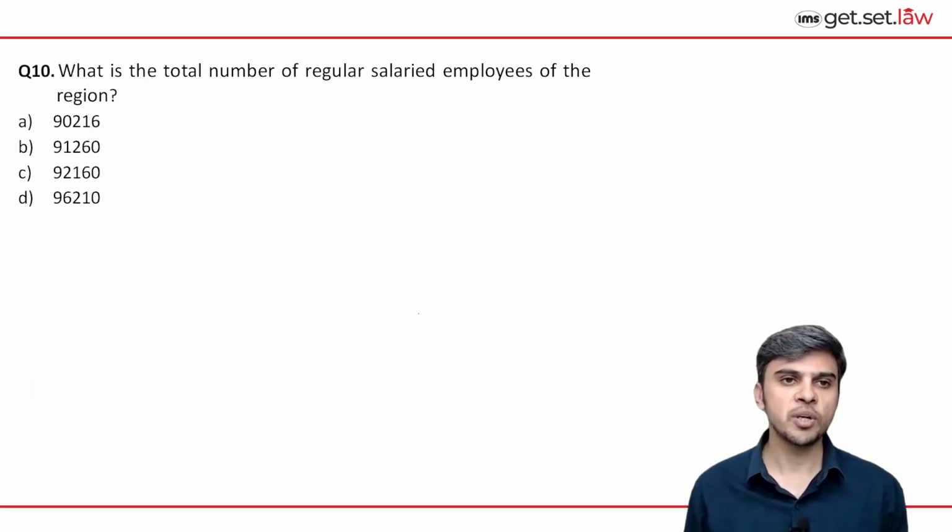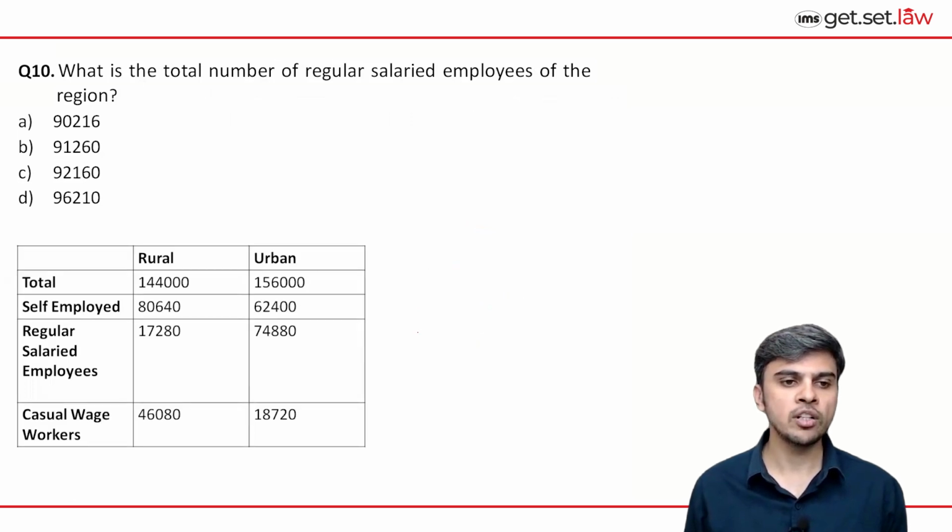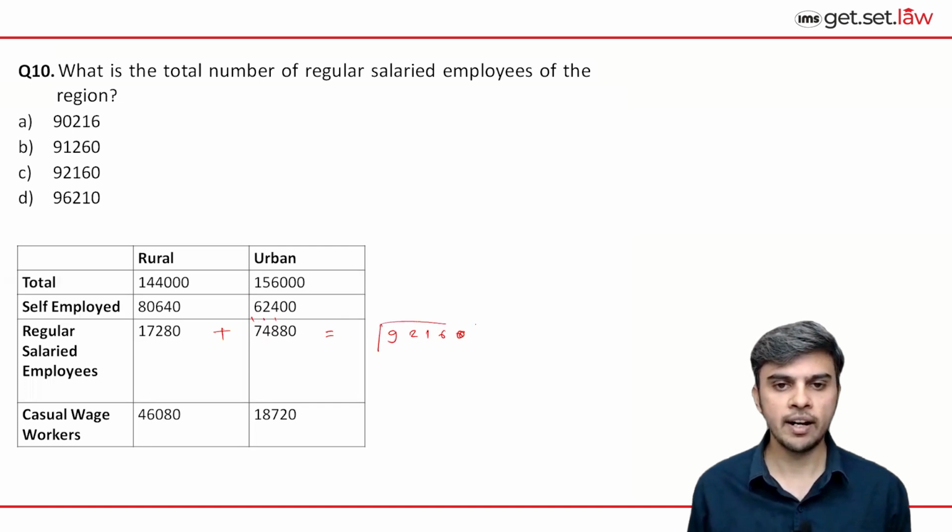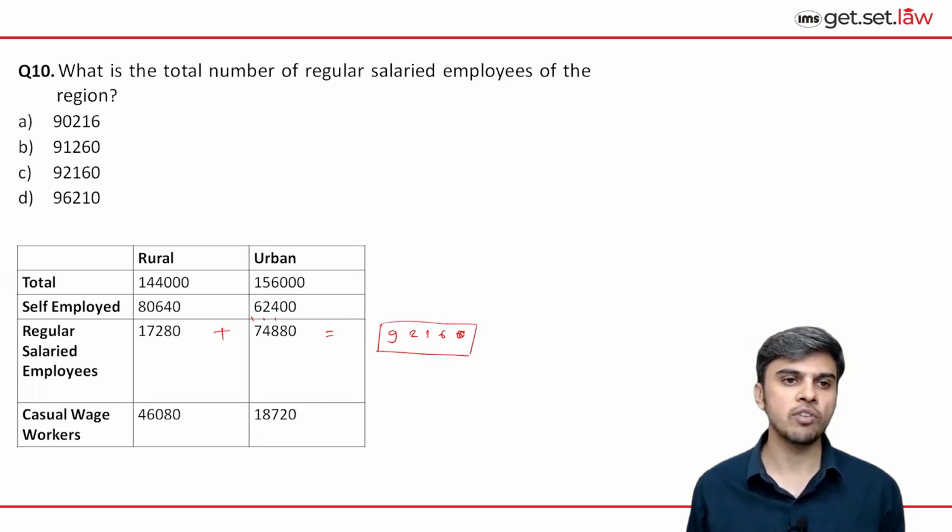Let's look at this question. What is the total number of regular salaried employees of the region? So total number of regular salaried employees of the region is 17,280 in rural plus 74,880 in urban. If we calculate this, 92,160. So a simple basic calculation once you have the table. So 92,160 should be the total regular salaried employees of rural plus urban. So correct answer is option C.